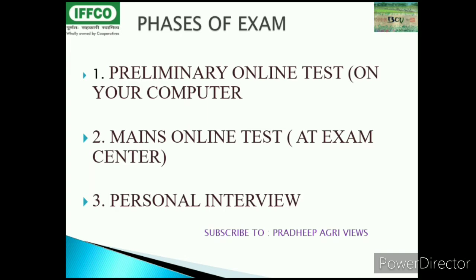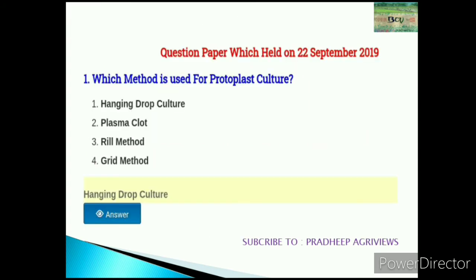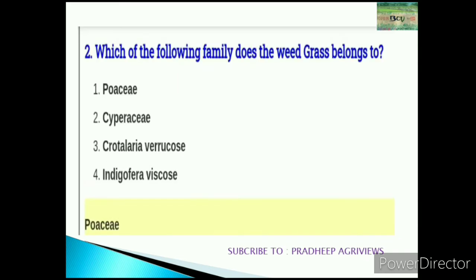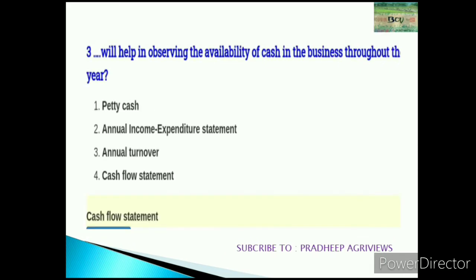Okay, let's go to the first question. First question: which method is used for protoplast culture? Hanging drop culture is the answer. Second question: which family does the weed grass belong to? Weed grass belongs to Poaceae. Third question: which will help in observing the availability of cash in the business throughout the year? Cash flow statement. Actually, we can expect agri-economics questions in 2020, because in 2019 also many questions came from